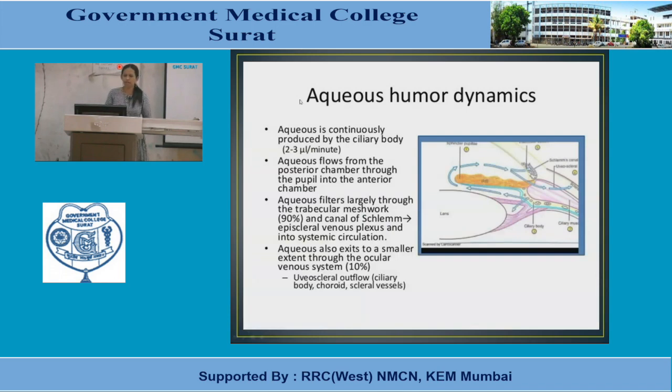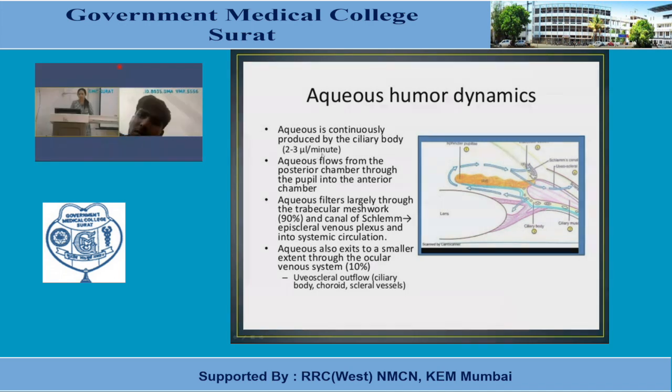Repetition, but I would like to say it again. Aqueous is continuously produced by the ciliary body, as we have seen, at the rate of 2 to 3 microliters per minute. Aqueous flows from the posterior chamber through to the anterior chamber. Aqueous filters through the trabecular membrane, that is 90%, and the canal of Schlemm, scleral venous plexus and into the systemic circulation.